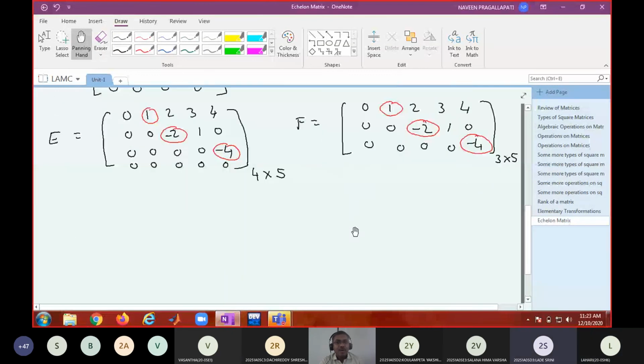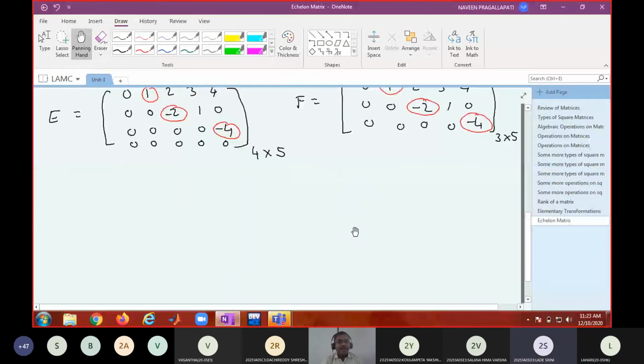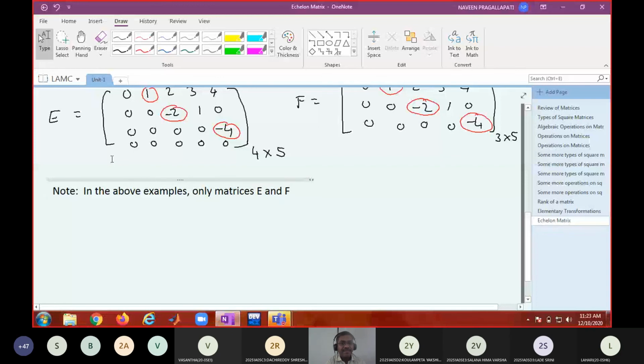Right. Now, what is the idea? What is the theorem based on this echelon form? Result. Okay. So here, in the above examples, I'll write a note: in the above examples, only matrices E and F are echelon matrices.